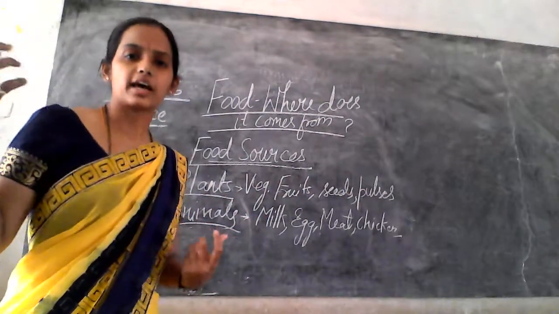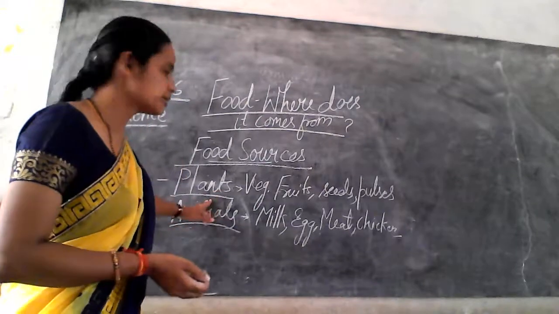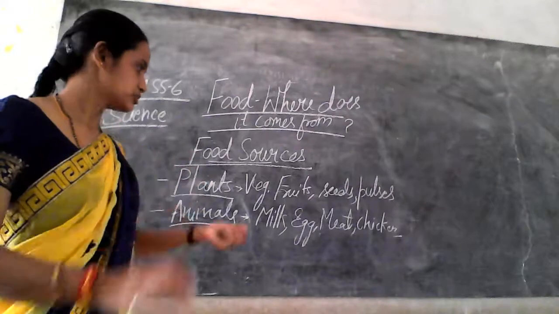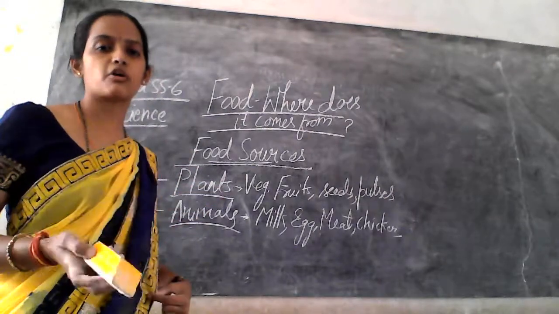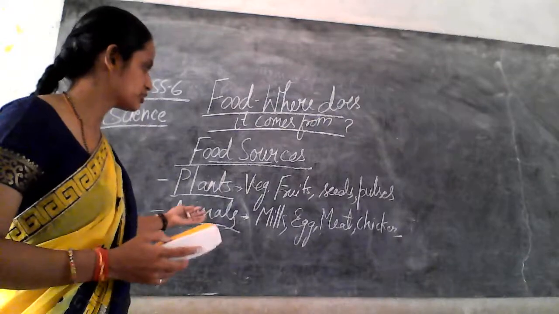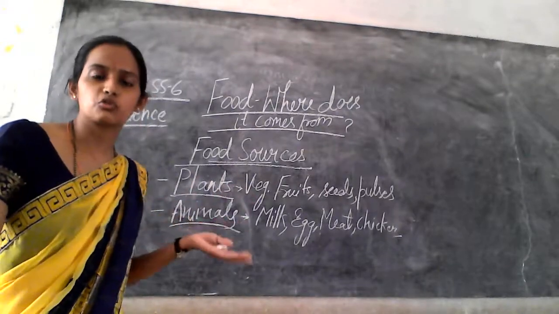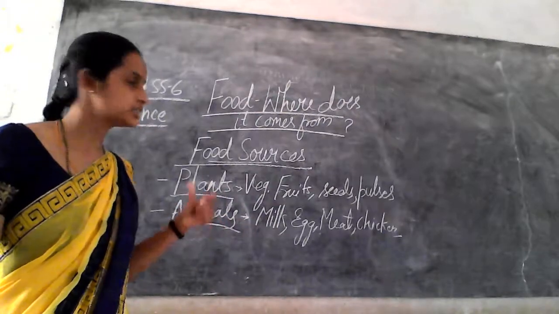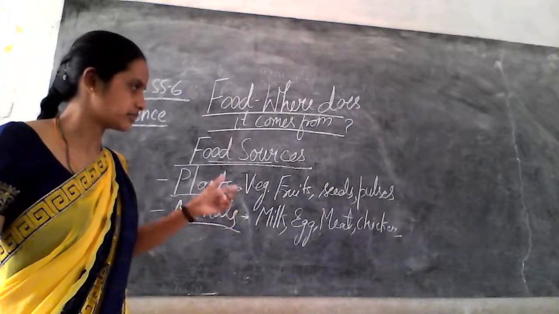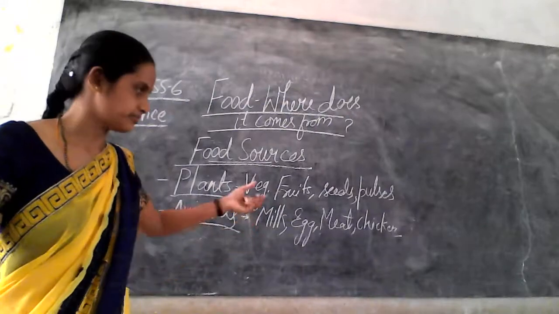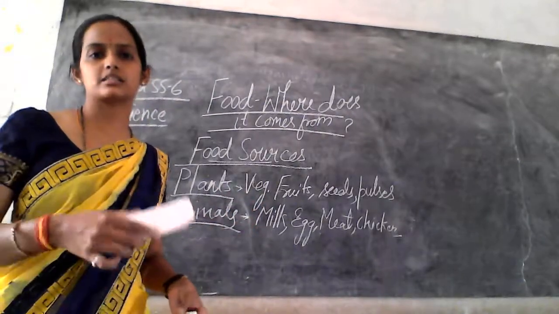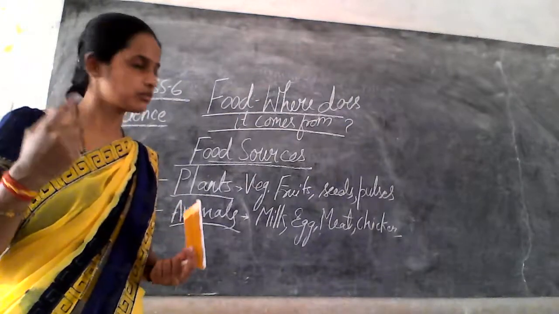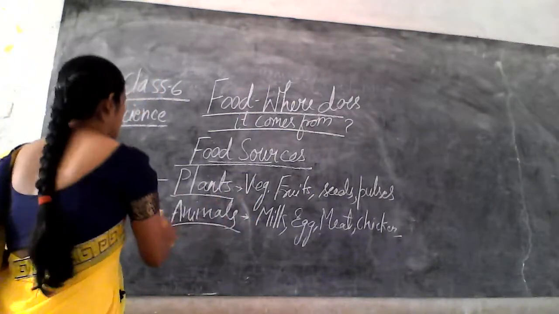We cannot directly take the food, so these are the main source or producer of the food material. We get food material from plants and animals. They provide different kinds of food: vegetables, seeds, pulses, and in case of animals, milk, egg, meat, chicken, both non-veg and veg. We get it from plants and animals. So these are the two main sources of food.